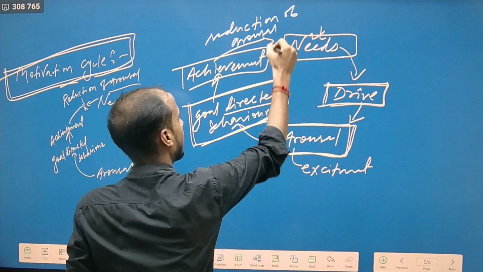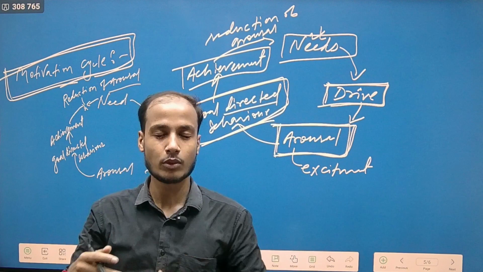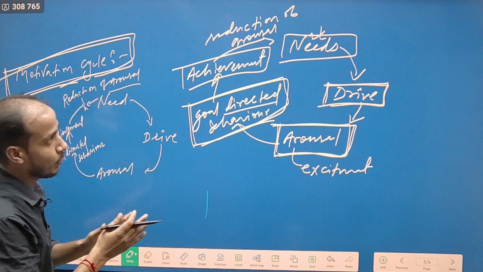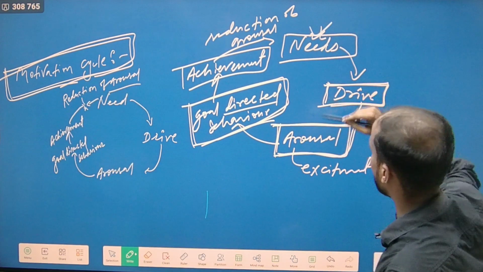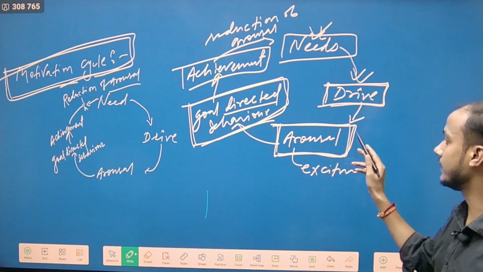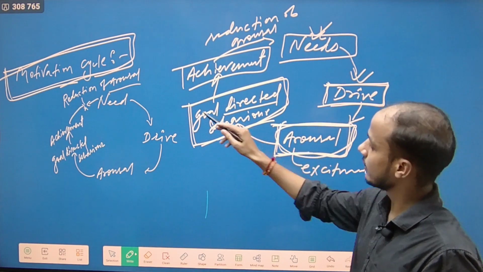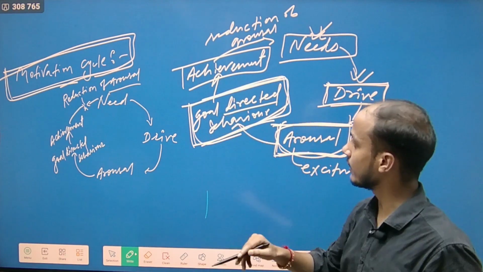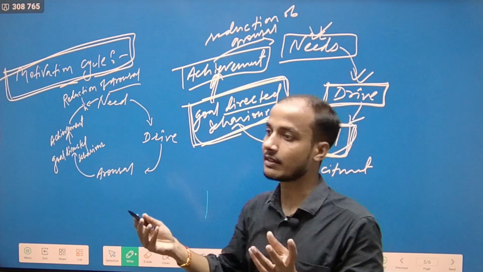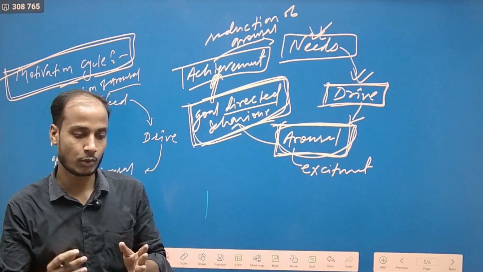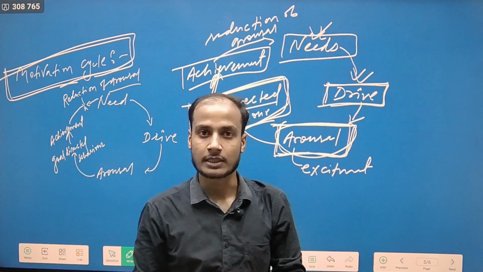This is how the motivation cycle works in our life, whether you know it or not. First, we have some needs, those needs drive us. After driving, it creates some arousal within us, and after arousal, it helps us to act accordingly, okay? Then it helps us to get the result, and once we get the result, for example, someone wants to become an IAS officer, and once he cracks UPSC, then what do you think?